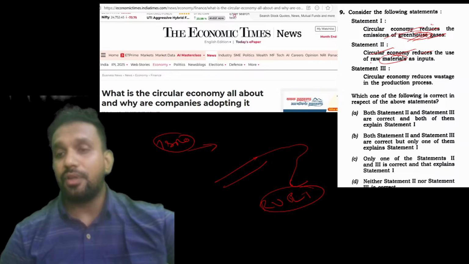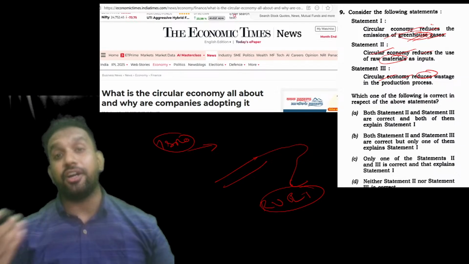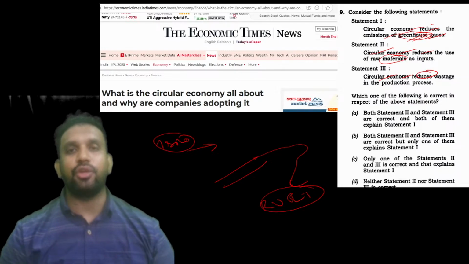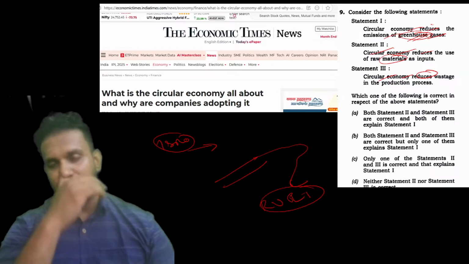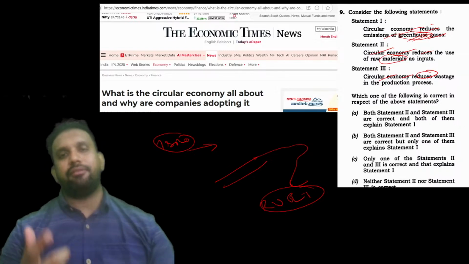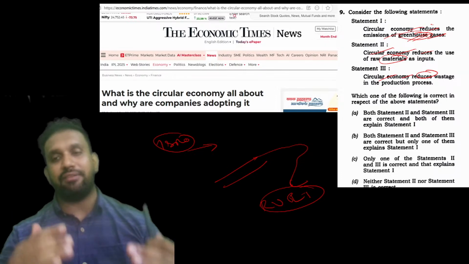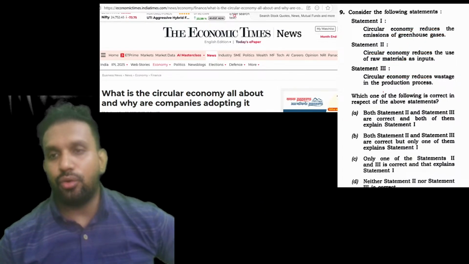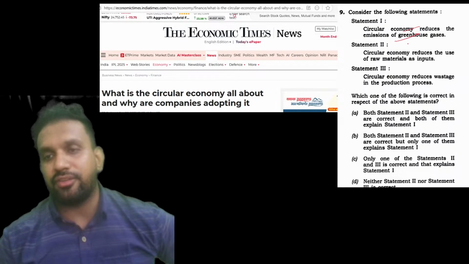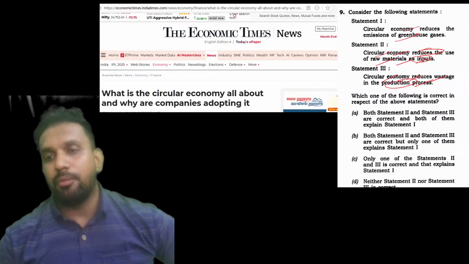Circular economy reduces wastage. Obviously, when you are using things again and again, you are not buying the new one. Suppose I have given the example of a water bottle. I used it for 6 months and it got spoiled. Now I am using it as a pen keeper, so I will not buy a new pen keeper, right or wrong? So I will generally try to reduce wastages in production also. Circular economy reduces the emission of greenhouse gases, reduces the use of raw materials as inputs, and reduces wastages in the production processes.